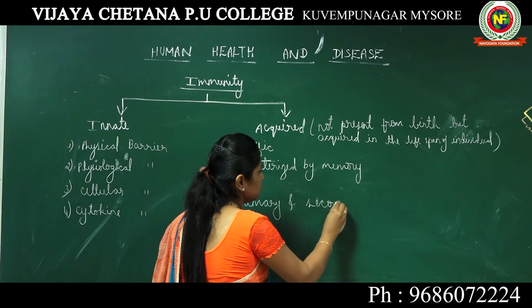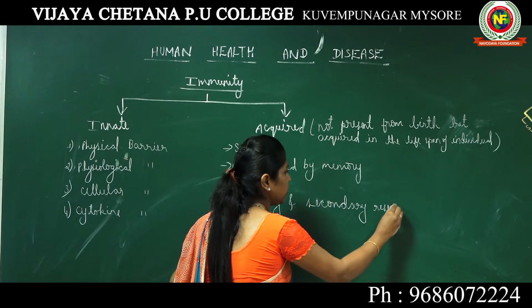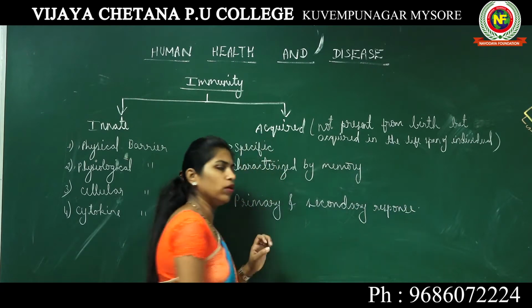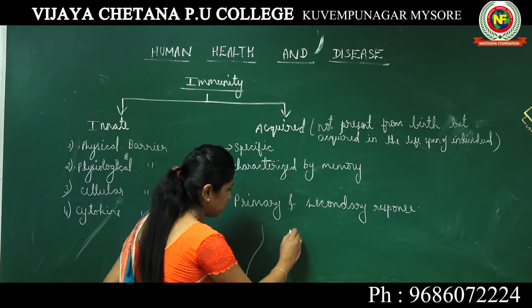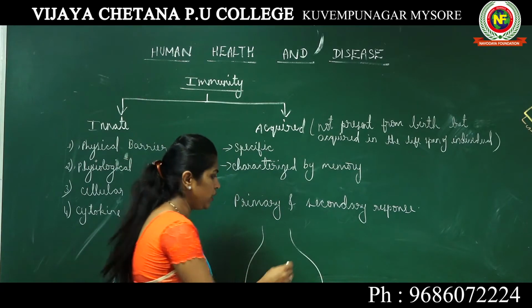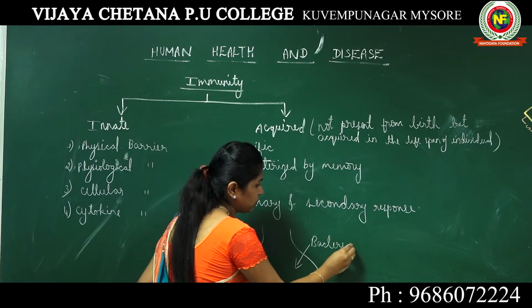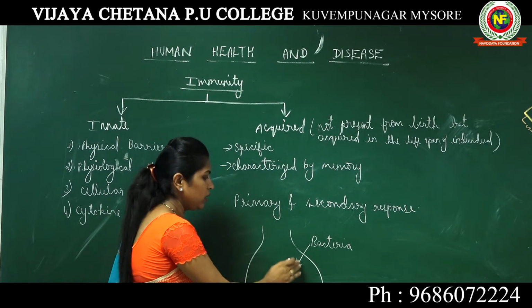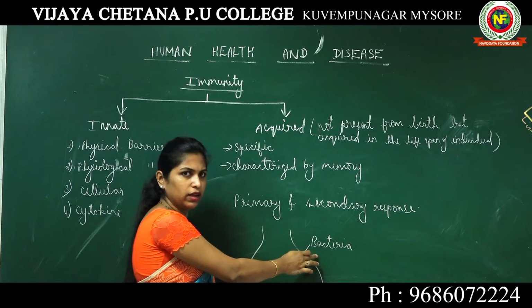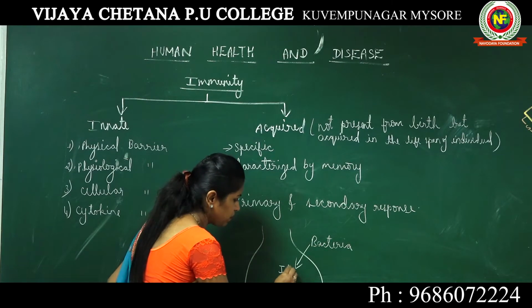two topics known as primary and secondary response. Let me give you the example of a bacteria. Imagine this is your body. A bacteria is infecting your body. Now your body is new to this bacteria because it is attacking your body for the first time.